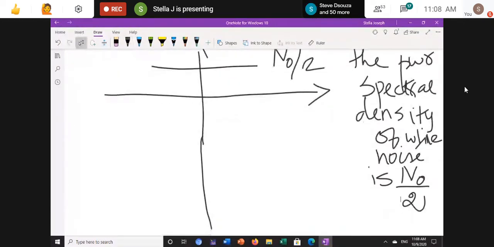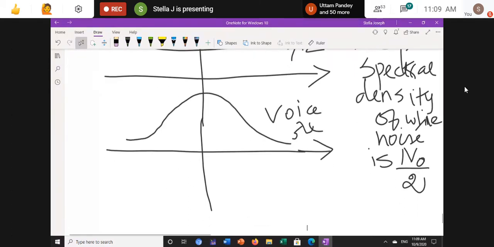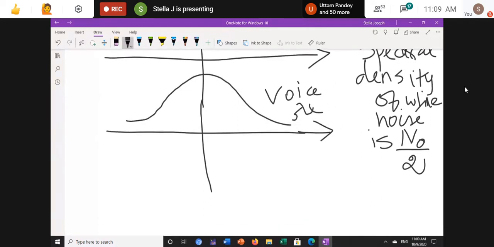Okay. So now if I'm transferring a voice signal, I will get my signal like this. Consider this is a voice signal. Now, when I combine these two, I will get a waveform like this.